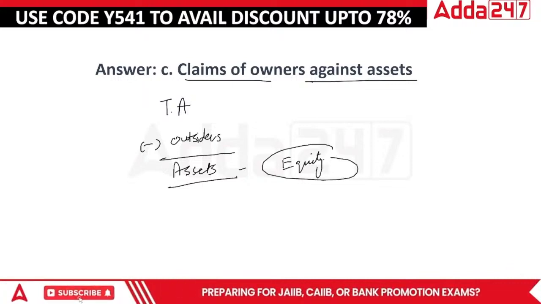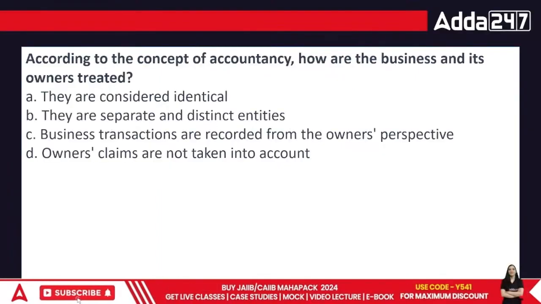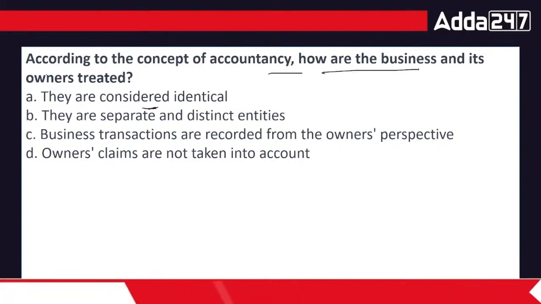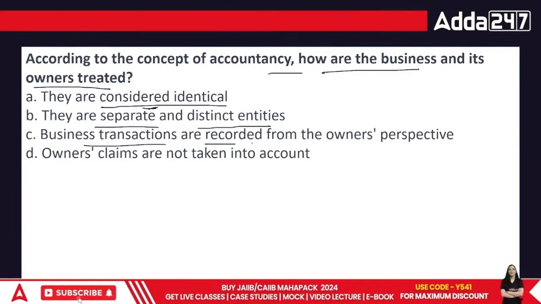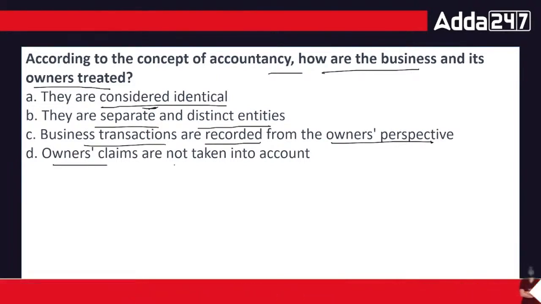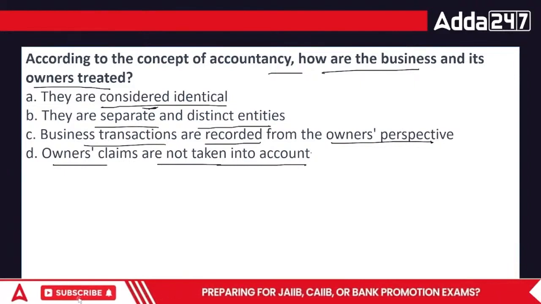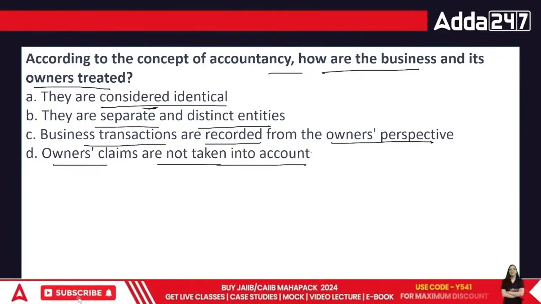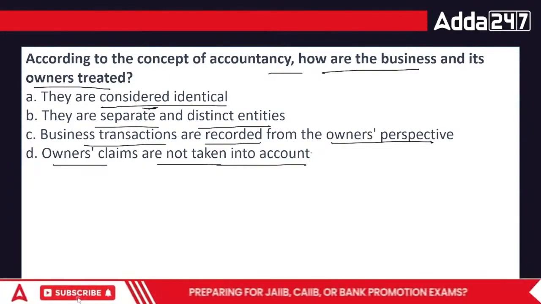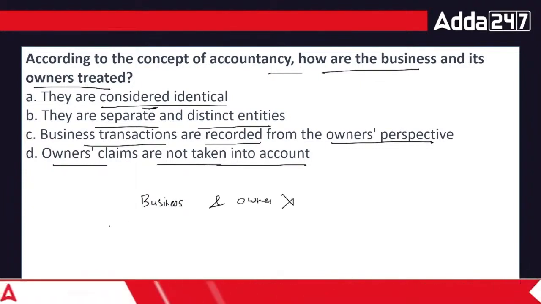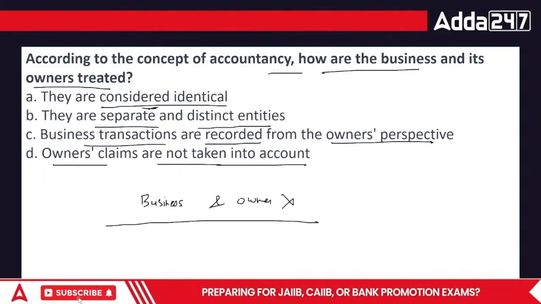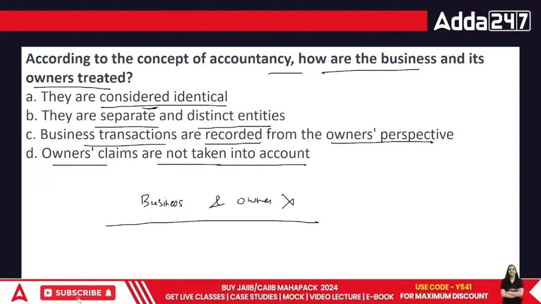So in this case, the scenario changes altogether. Then, according to the concept of accountancy, how are the business and its owners treated? They are considered identical, they are separate and distinct, or the business transactions are recorded from the owner's perspective and owner's claims are not taken into account. What's going to be the answer there? The business and its owner are treated in such a way where the business is different from the owner. The business and owner are not the same. Basically, na, business and businessman are never treated the same way.